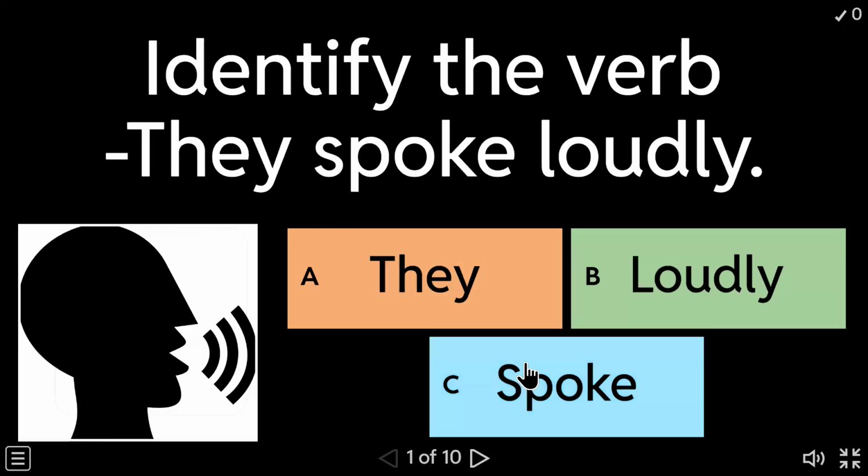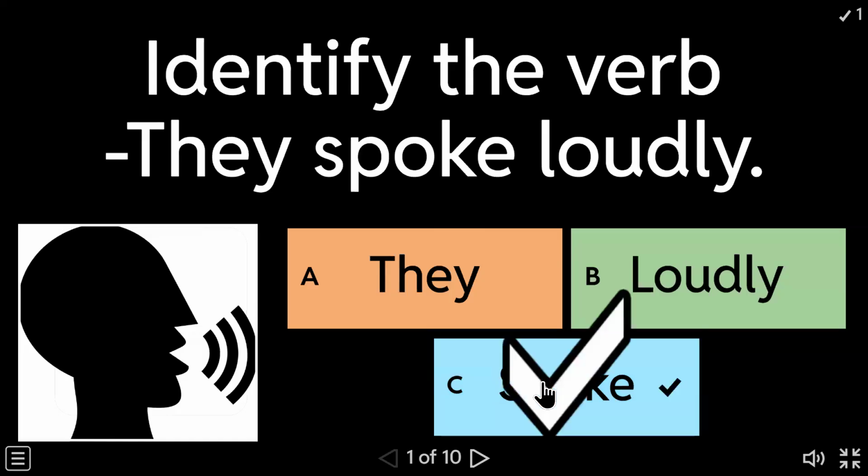Correct. Yeah, many of you, we are talking about adverbs, so loudly, don't tick that, beta. Some of you have said B option, so please don't do that, beta. Okay, right. Yes, it's C option.